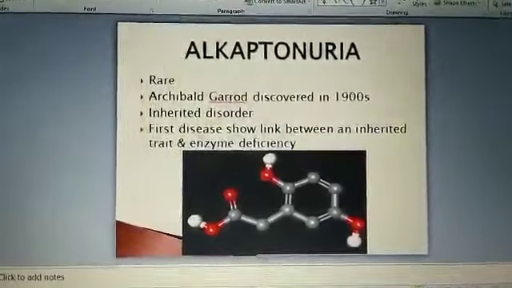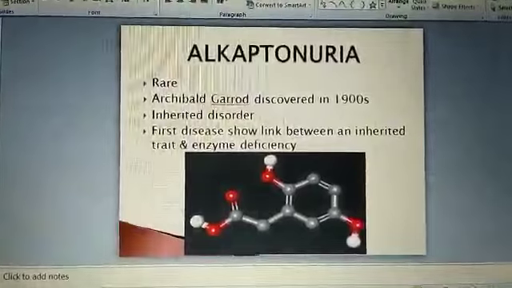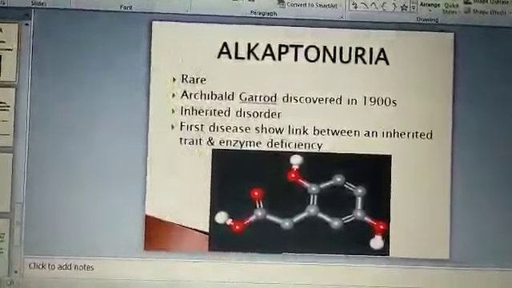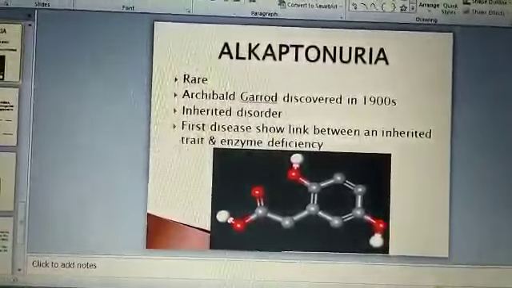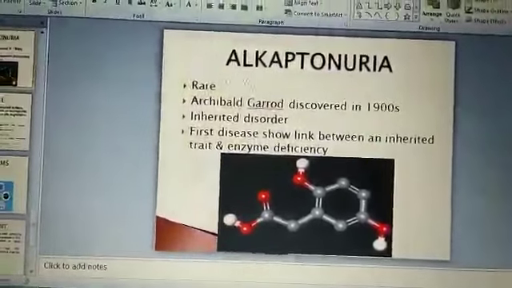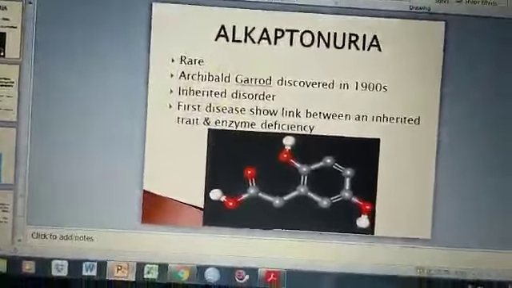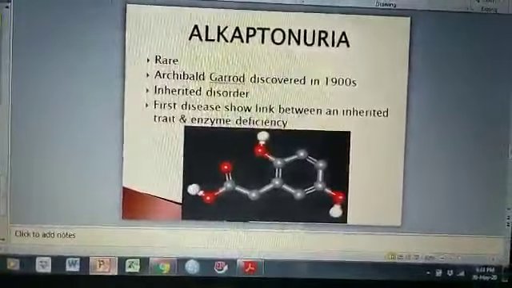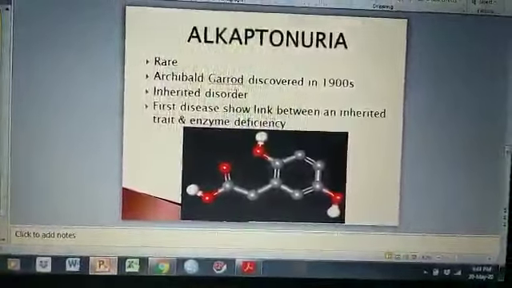The next one is alkaptonuria. Alkaptonuria is a rare metabolic disorder involving a deficiency in the homogentisic acid oxidase enzyme. It was first discovered by the physician and scientist Archibald Garrod in the 1900s. It is also an inherited disorder.